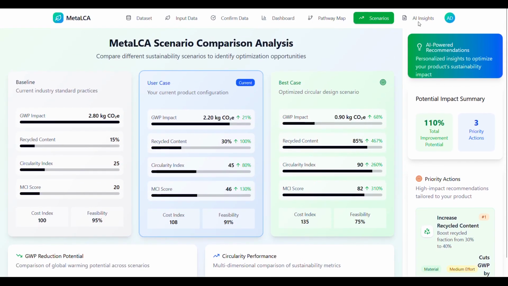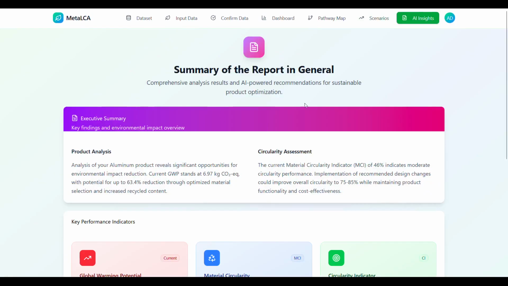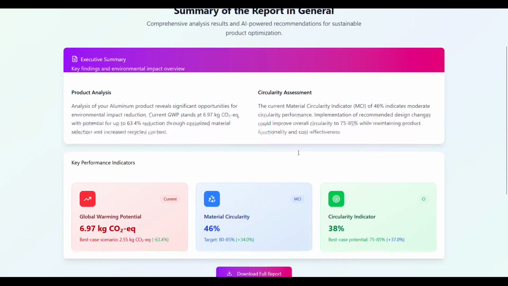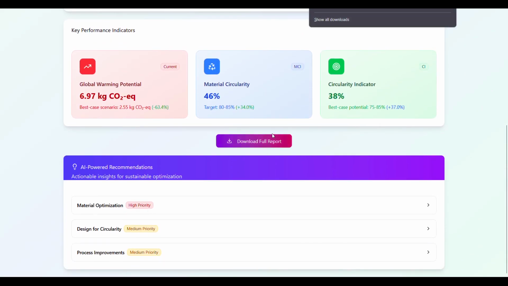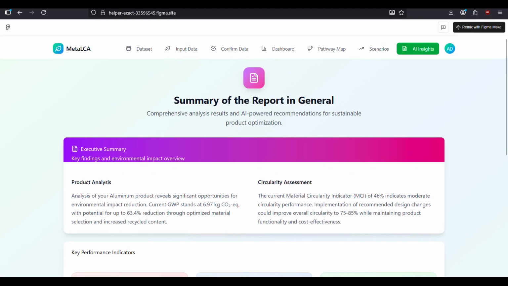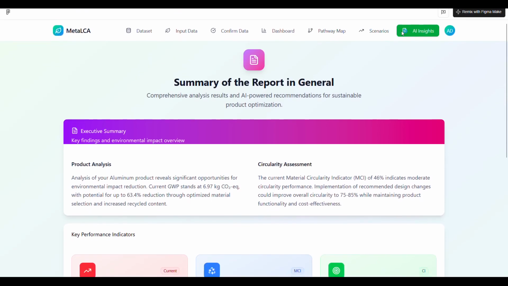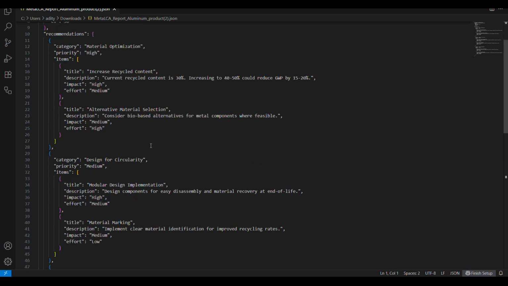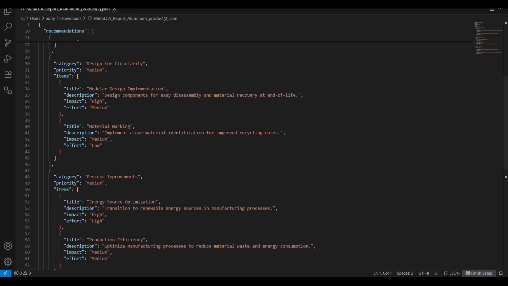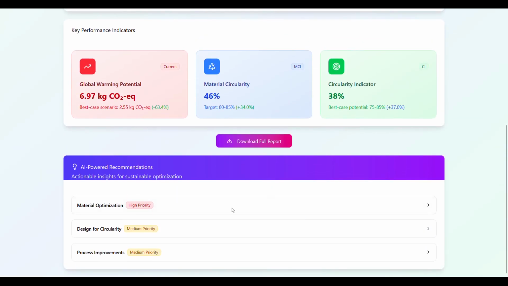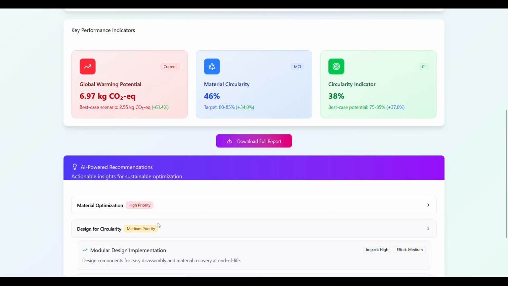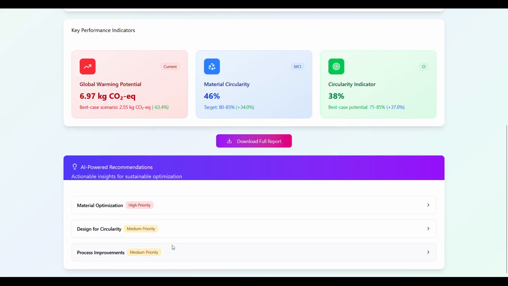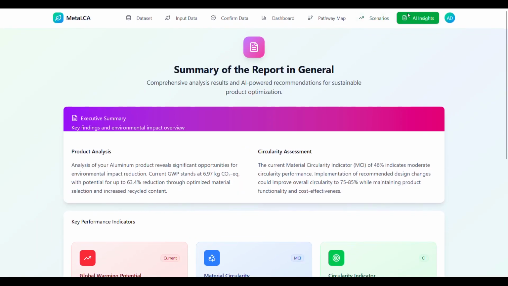And last but not least, the AI insights. This is the summary of the report of all you have seen now. You can just download the full report and then view the report. And also these are the AI powered recommendations. And after all, you can sign out.